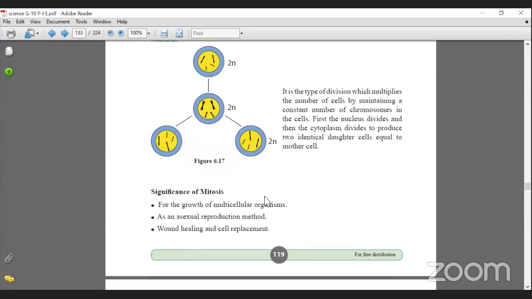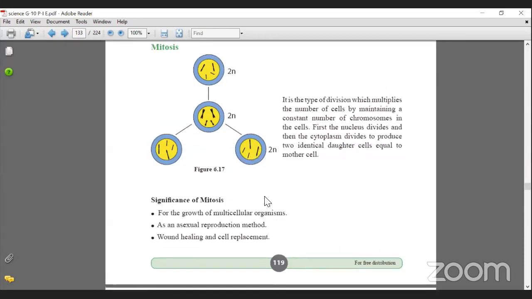So in what cases do we need this kind of division? For the growth of multicellular organisms. How did you grow to that? You were a small baby, but now your hand is big, now your brain is big. How did it grow so much? Of course, all of the cells in each of those parts are similar to each other. So for that only we need mitosis.